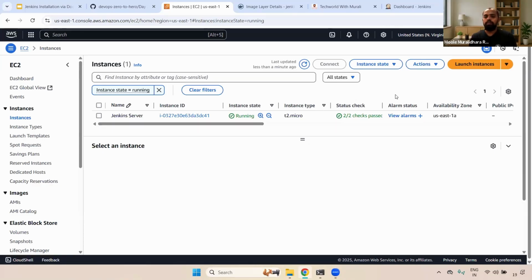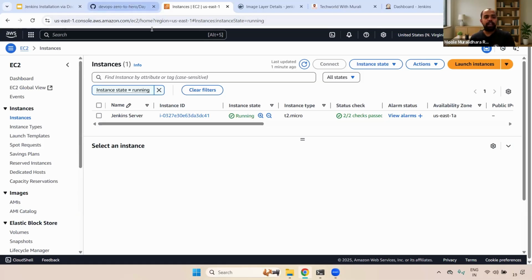Then what will we do? For that, we can create an EBS volume and attach the EBS volume to the EC2 instance. Then whatever we have mounted as /opt/jenkins_home will be mounted to EBS. So even if you delete that particular EC2 instance, you won't lose the data. Clear, right?